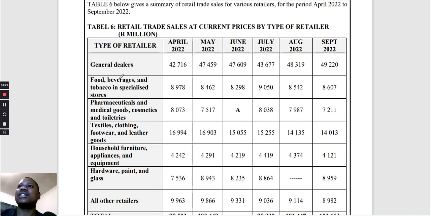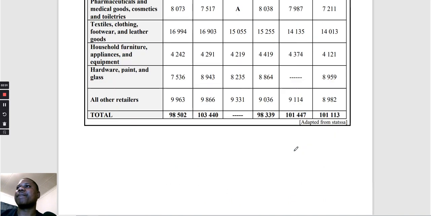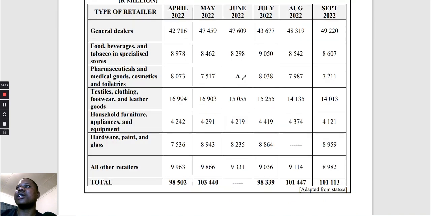General dealers, food, beverage, tobacco, we have them. All other retailers, total. So we can see we have this value missing here. We have this one as well missing here. We can just write question marks here. So we don't know, but they will tell us in the questions.